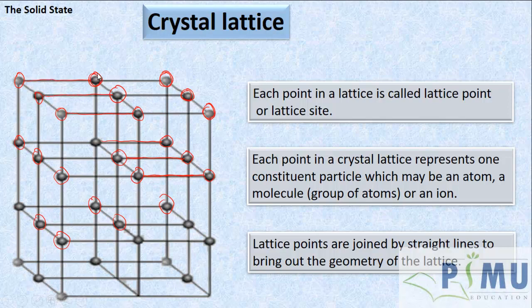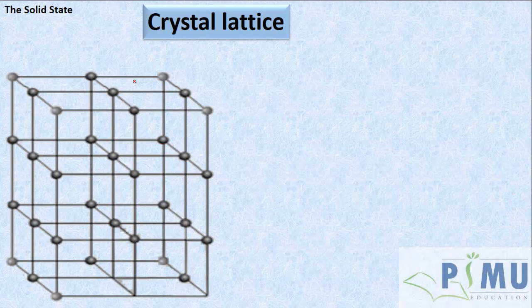Then it brings a particular geometry, that means a particular structure, to the crystal. Students, if you carefully look at this crystal lattice, there is a repetitive arrangement of the structure. See, the particles are joined by straight lines, and the same kind of arrangement is repeating.